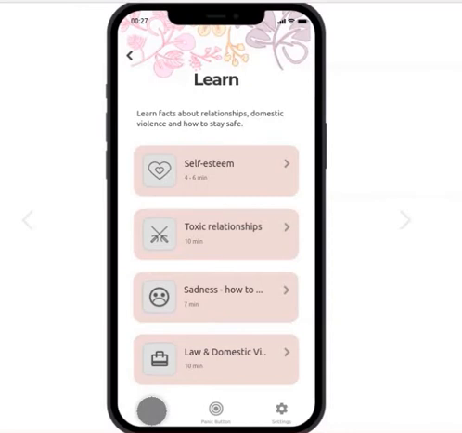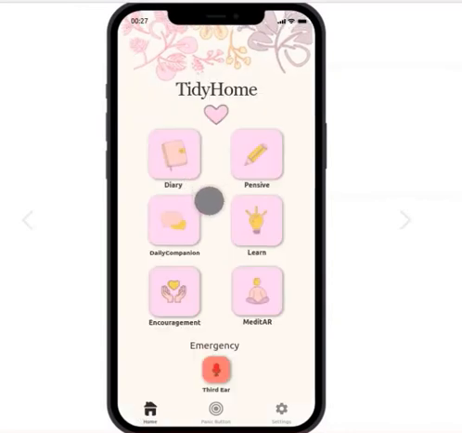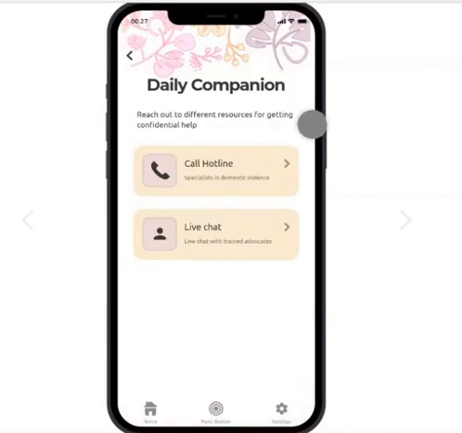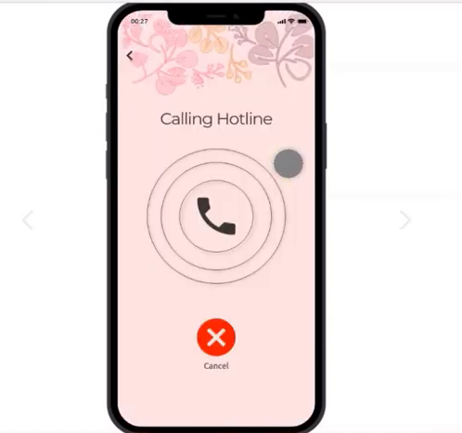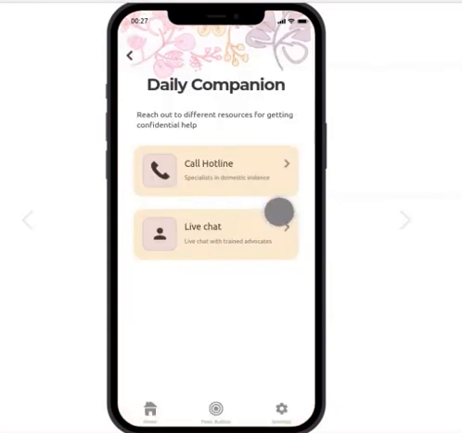So I'm going to go back to home, and the next feature is Daily Companion. Daily Companion is a feature where the user can get confidential help from a hotline. So if they click here, they will be calling a hotline, and they can speak with a person that is going to help them with any question they have. And the same applies to the live chat. The live chat is managed by trained advocates of domestic violence.